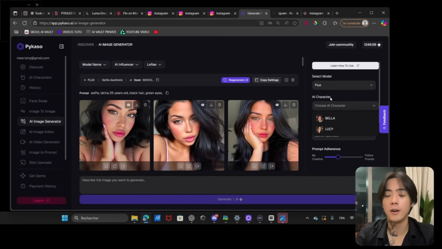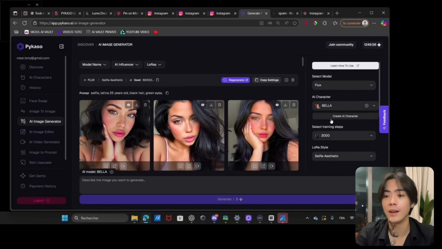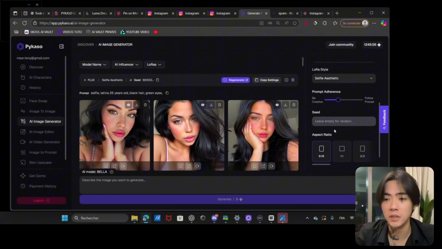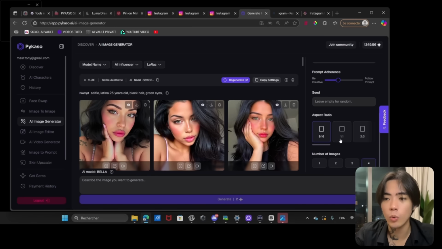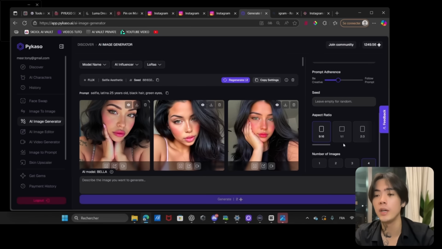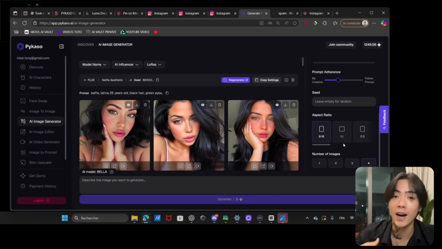So let's go back on the AI image generator and just make a test. So now I can select Bella. The LoRa style I want to keep the same. And now for the aspect ratio. If I'm making, for example, a photo for a post on Instagram, I want to use the correct aspect ratio. So I can use, for example, the square one. Or if I want to make a story, or for example an AI video, a reel, we want to use the vertical one.